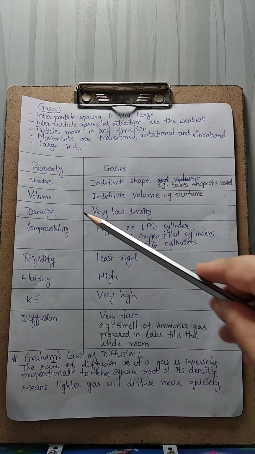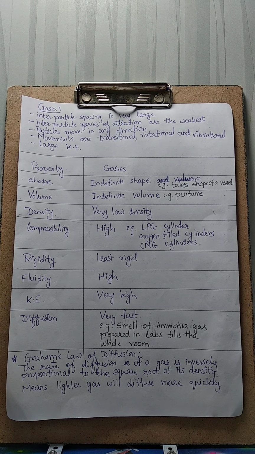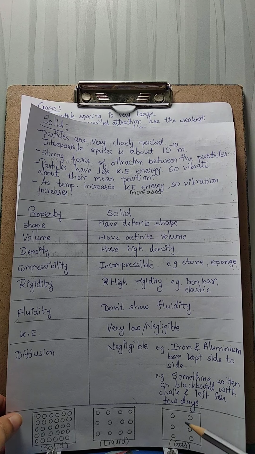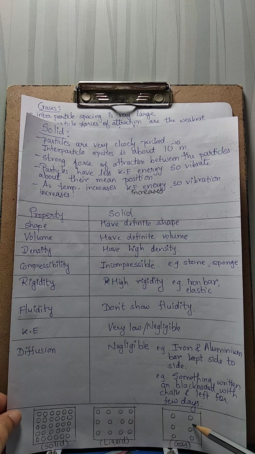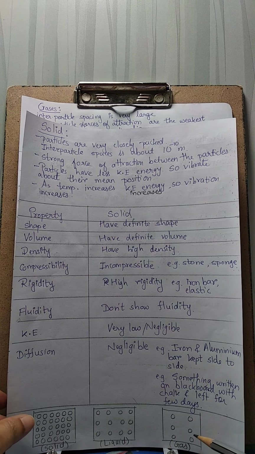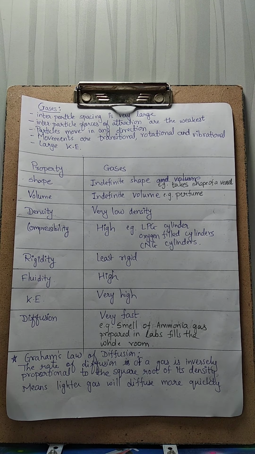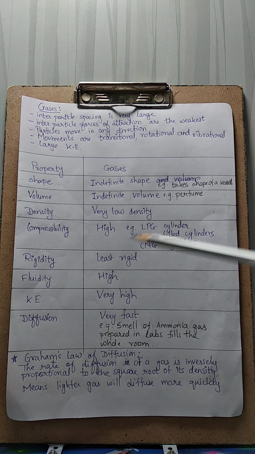The third property is density. Density is mass upon volume. In the previous parts, we have already seen this diagram. See here, in the cubic volume, less number of particles are present. So the mass is less, and mass and density are directly proportional to each other. So as mass reduces, density also reduces. So gases have low densities.